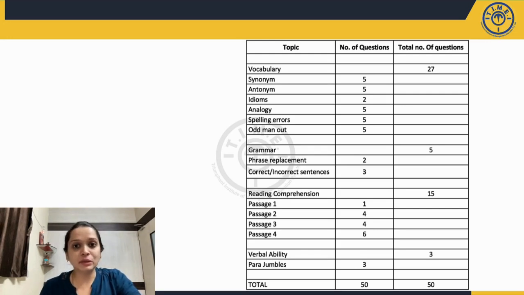In terms of verbal ability, parajumbles was asked through 3 questions. The paragraph was really easy to unjumble. And the other questions that followed from this particular set, which were 3 in number, were essentially testing the candidates' understanding of the sequence of paragraph.